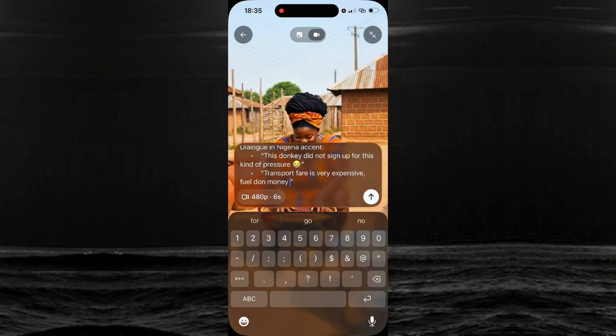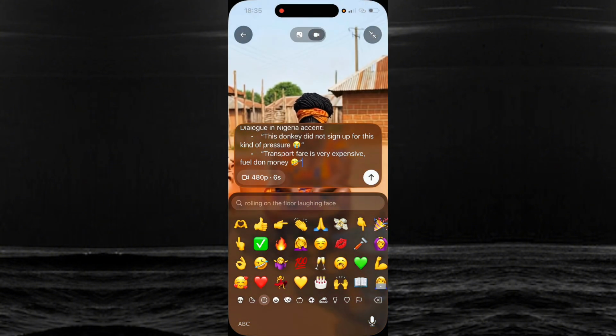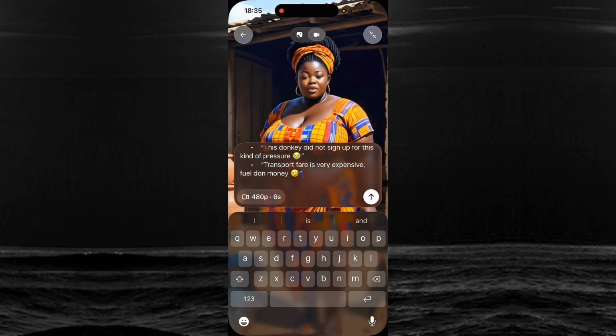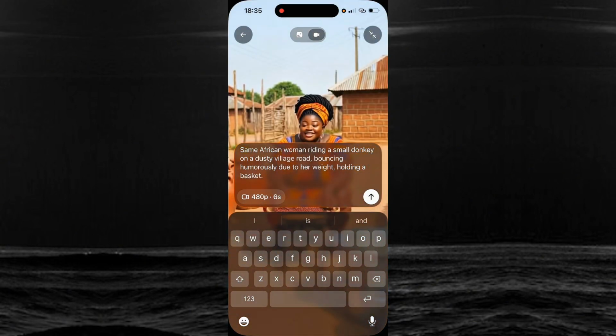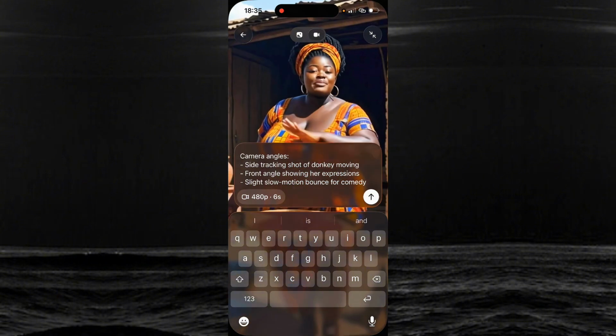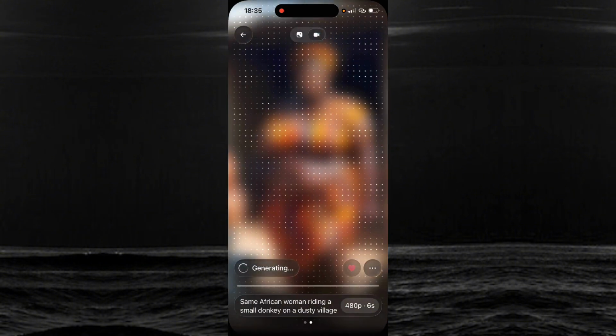I'll now add my laugh emoji. You understand? Because the whole idea is for it to be comic. So let me still go through my script. Same African woman riding a donkey. Okay. So now I'm just going to send for our scene 2.